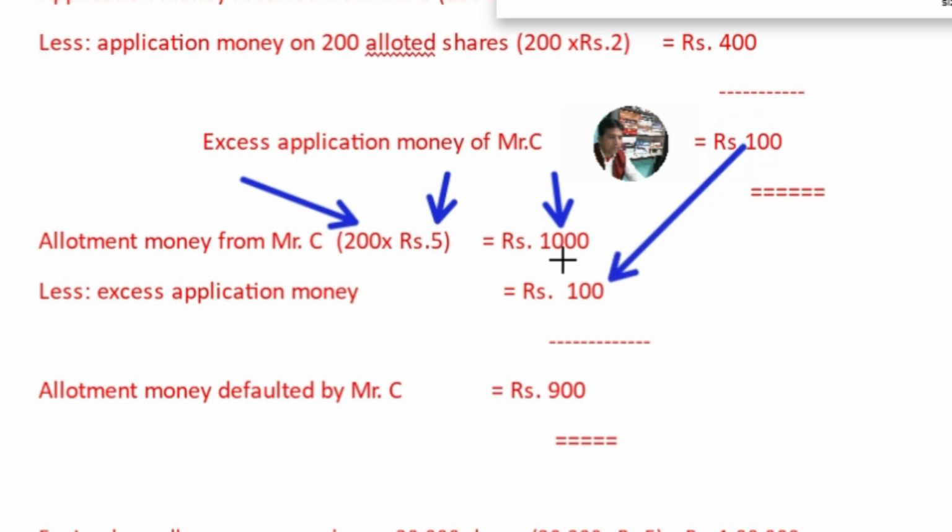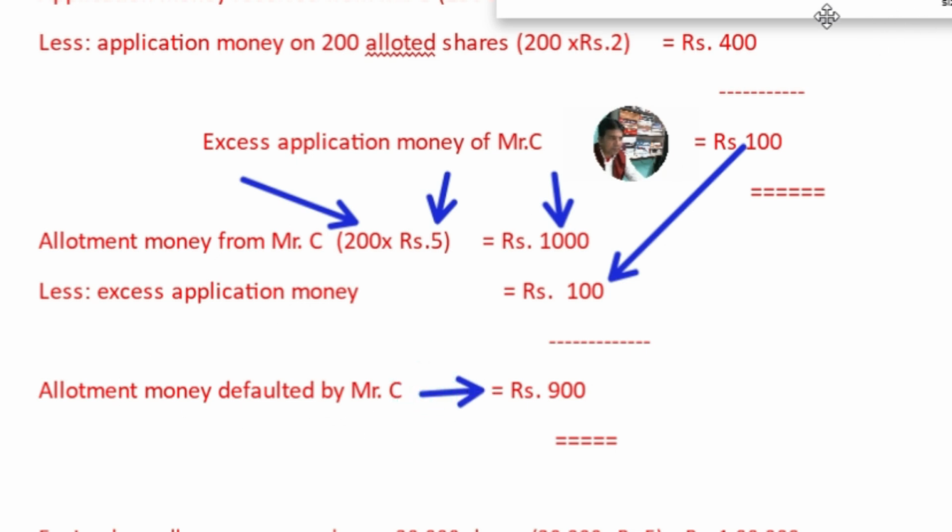So out of 1,000 minus 100, which the company has already received through application money, the balance 900 rupees he is supposed to pay to the company, but he failed to pay the amount, hence the company has forfeited.